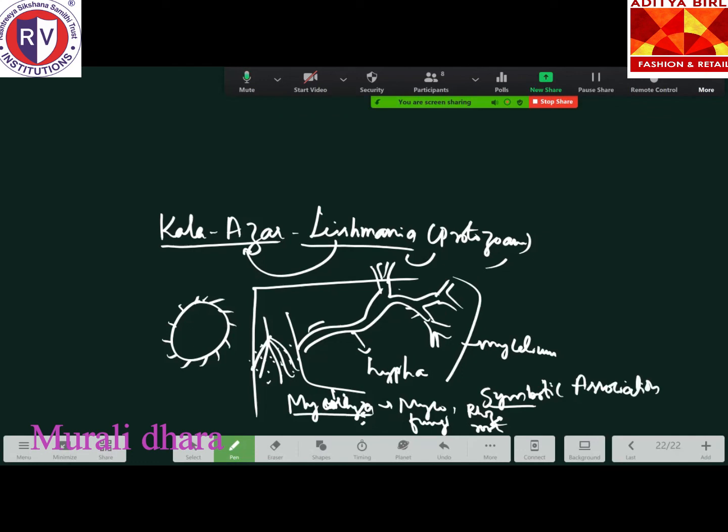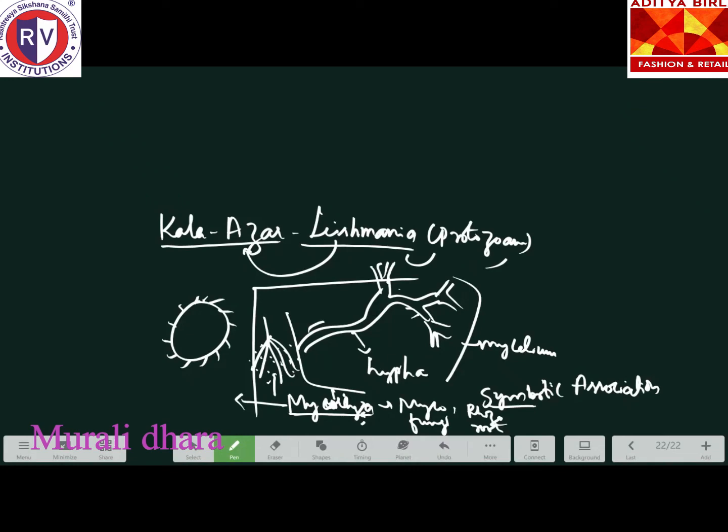Symbiotic refers to what? Both organisms are mutually associated with each other. Hence mycorrhiza is very important in some plants, helping absorb water from deep in the soil. When we study biofertilizers, you will come to know examples of mycorrhiza. So any doubt till here, everyone understood?